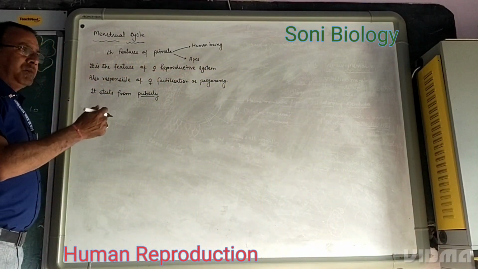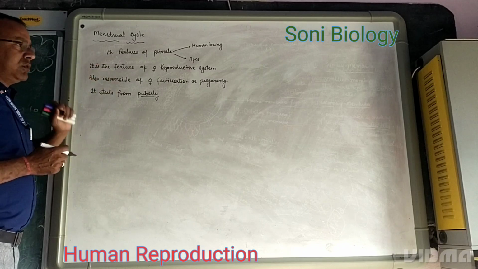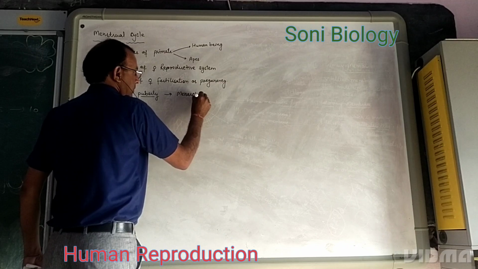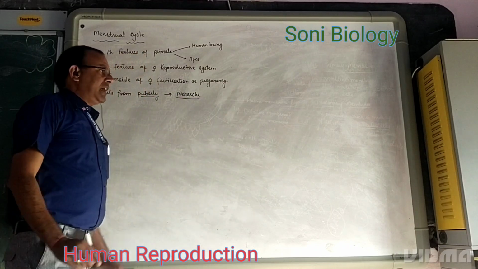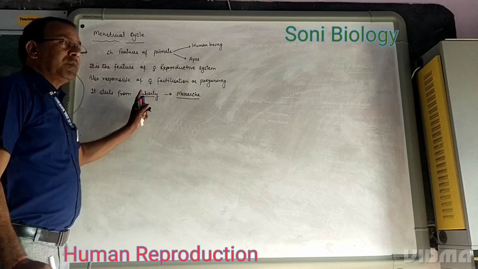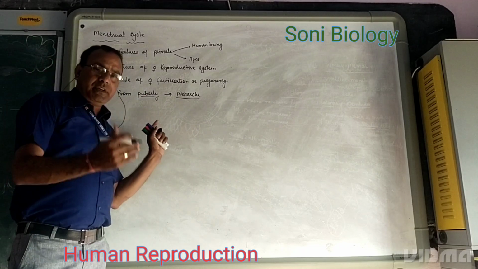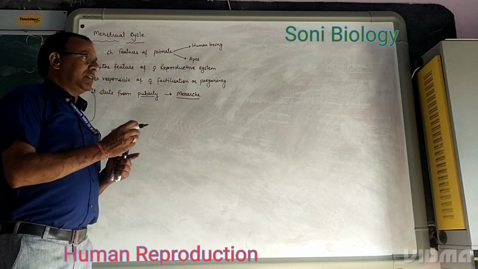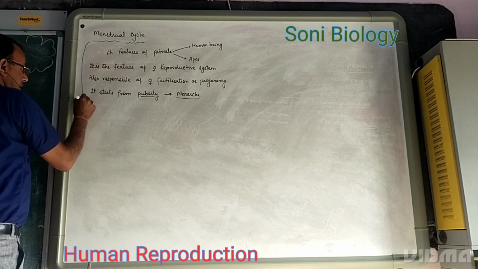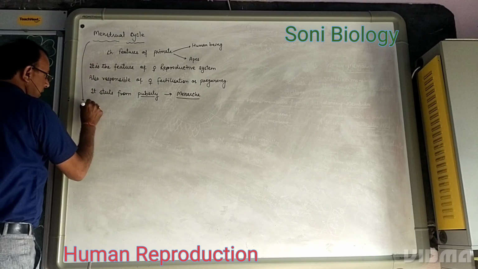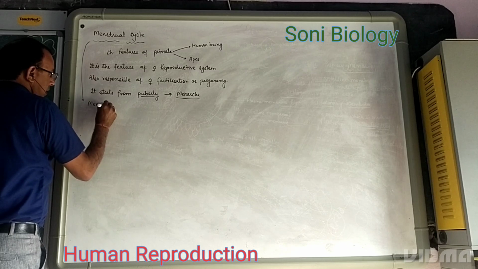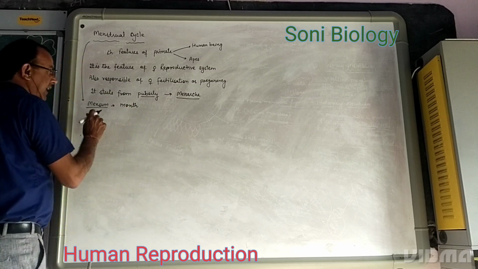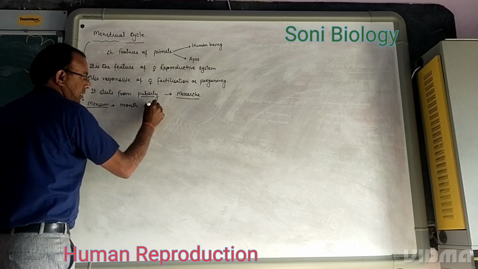The starting of the menstruation cycle is called menarche. It starts from puberty, and after puberty it occurs every month. The word menstrual is taken from mensum, and mensum means month.